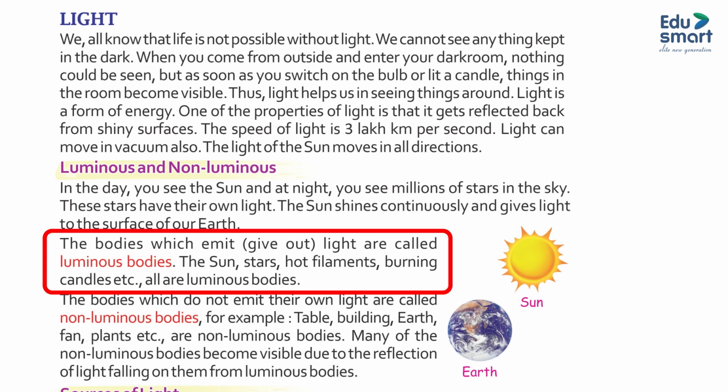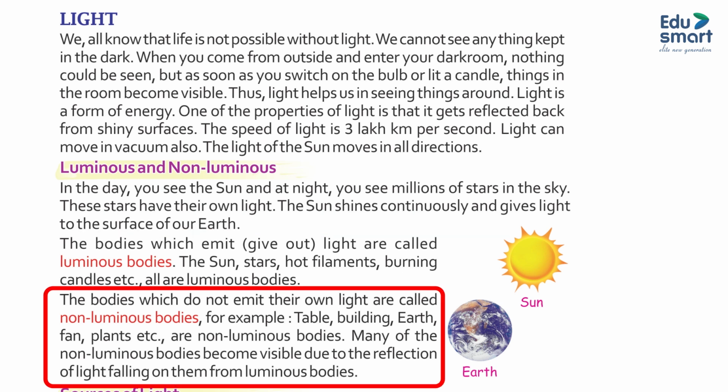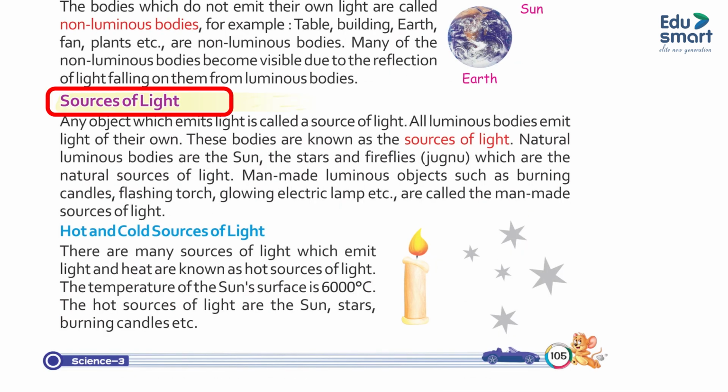The bodies which emit or give out light are called luminous bodies. The sun, stars, hot filaments, burning candles, etc. are luminous bodies. The bodies which do not emit their own light are called non-luminous bodies. For example, table, building, earth, fan, plants, etc. are non-luminous bodies. Many of the non-luminous bodies become visible due to the reflection of light falling on them from luminous bodies.